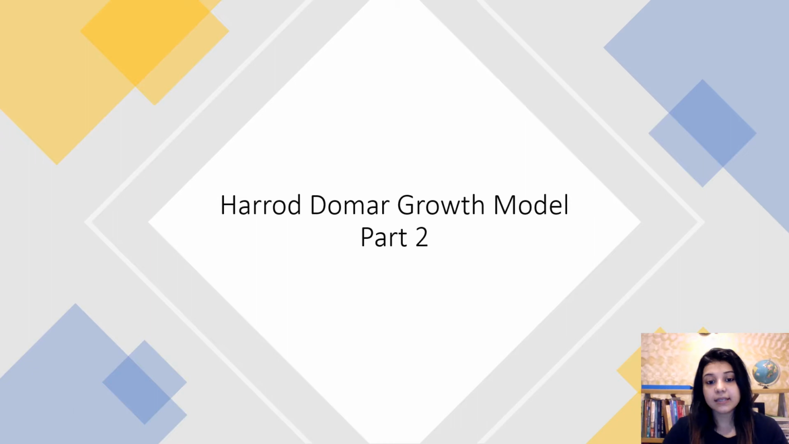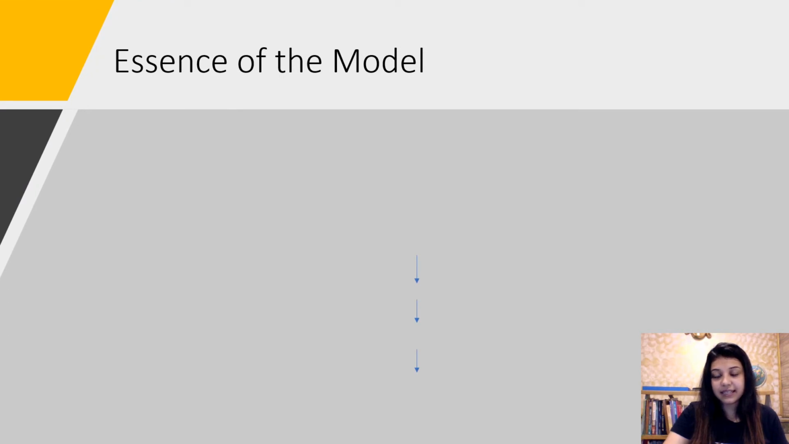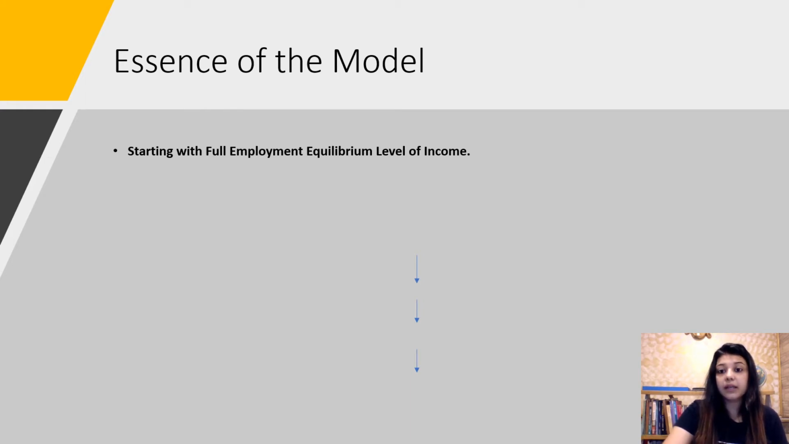Now let us discuss more about the Harrod-Domar growth model. Discuss the essence of the model. We will begin with the initial full employment equilibrium level of income. In this case, aggregate demand is equal to aggregate supply and all the resources in the economy are fully employed.